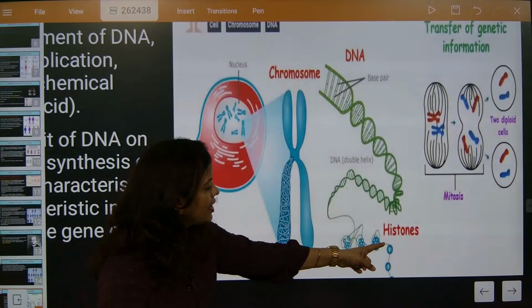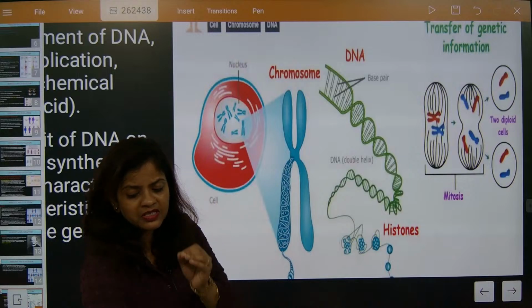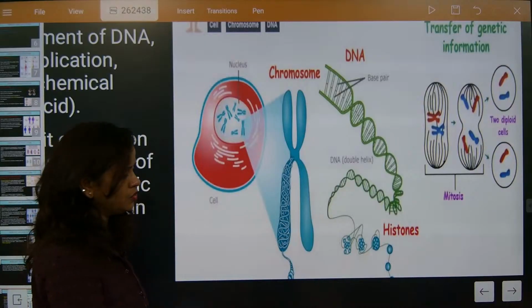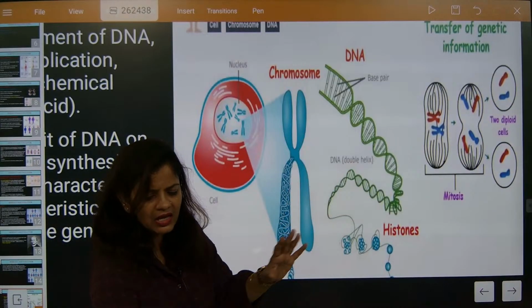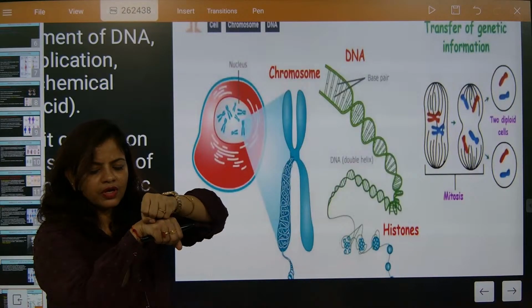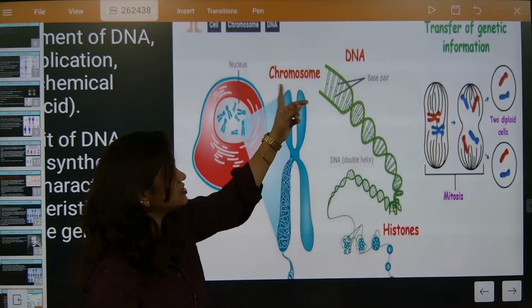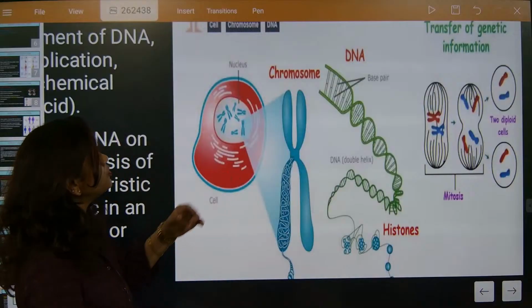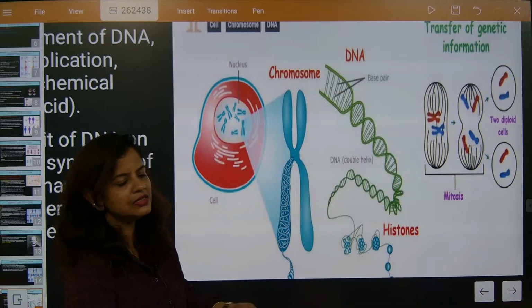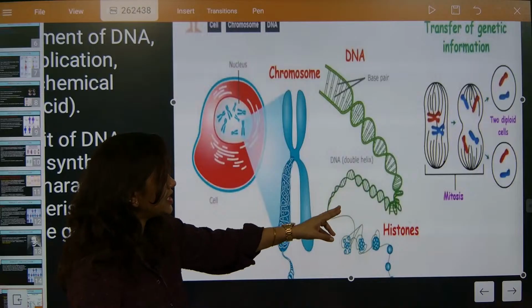You see, beta, these chromatin threads are binding with histones. Histones are a specific type of protein generated in the nucleus. Now these chromatins are going to wind around 4 units of histone, up 4, down 4. They wind together and knitting is done, and this knitting makes a structure called chromosomes. Actually, chromatin is the thread. This chromatin thread will be having DNA.